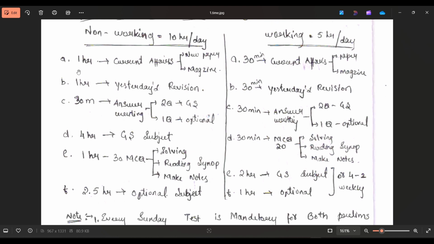You can see here, according to me, 1 hour should be dedicated for current affairs, in which you either take a newspaper or a magazine. Which one should you take? I will discuss that in later videos. Okay, and 1 hour should be dedicated for the revision of yesterday's topics.